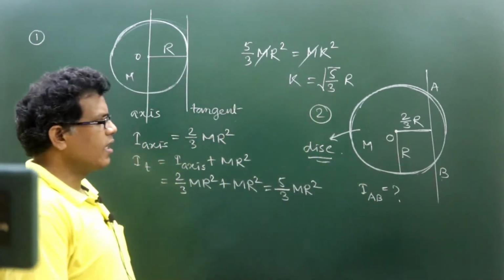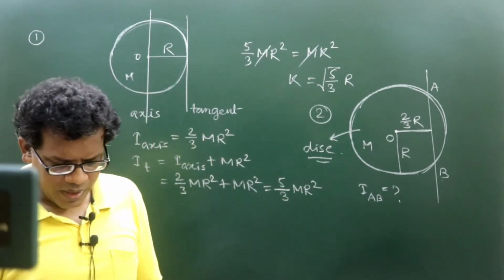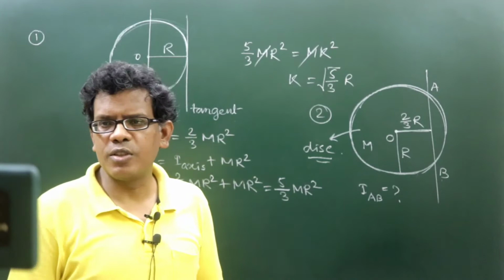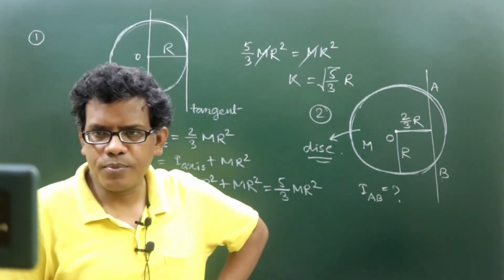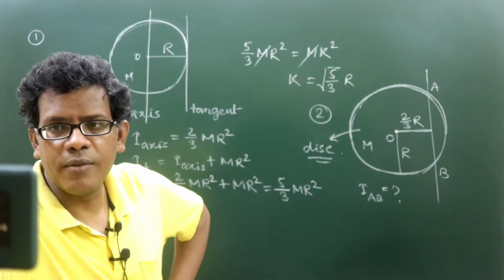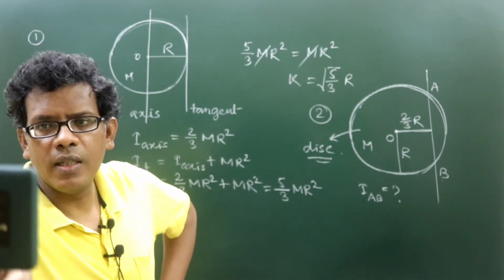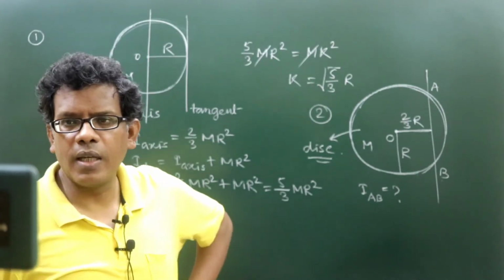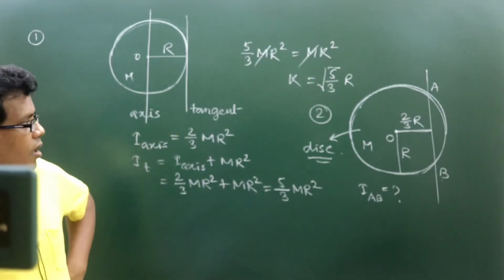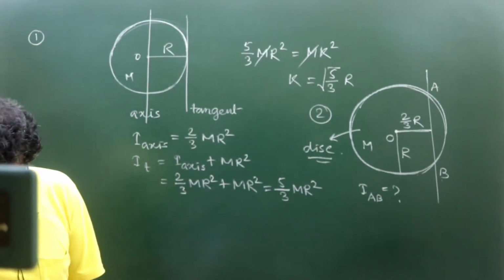There is an axis lying on the plane of the disc as a line, which is known to be a chord. So what will be the MI about this line AB?